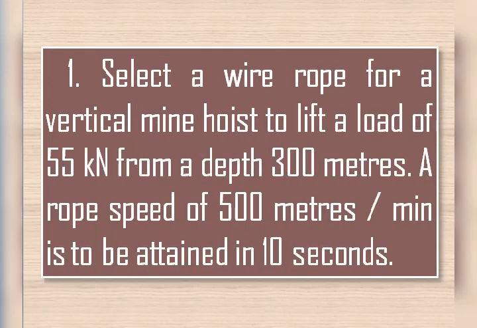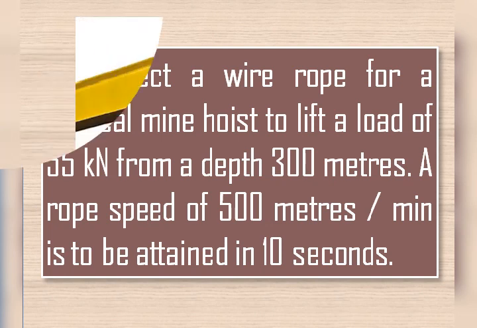The statement of the problem is as follows. Select a wire rope for a vertical mine hoist to lift a load of 55 kilonewton from a depth of 300 meters. A rope speed of 500 meters per minute is to be attained in 10 seconds. This is the given problem. Now we'll list out the given data.